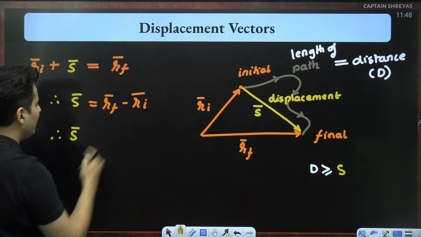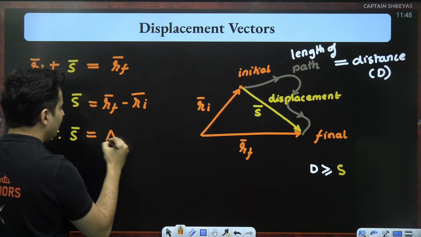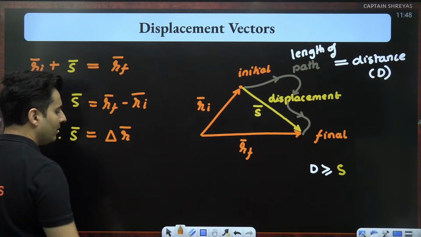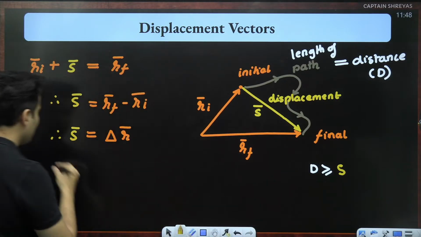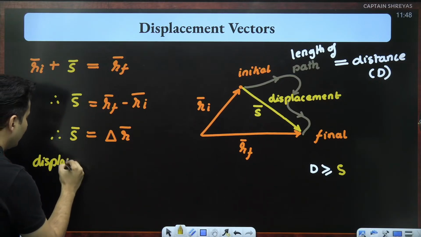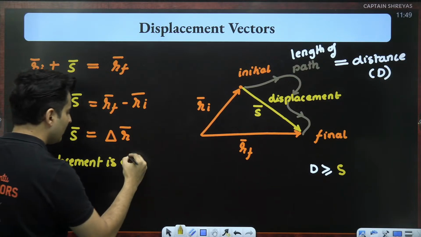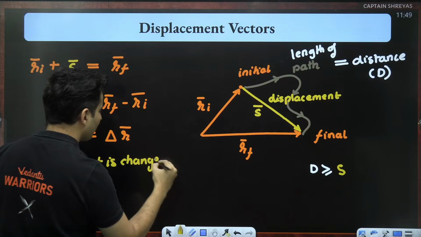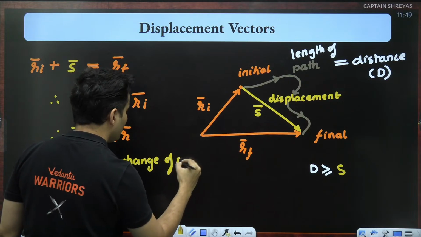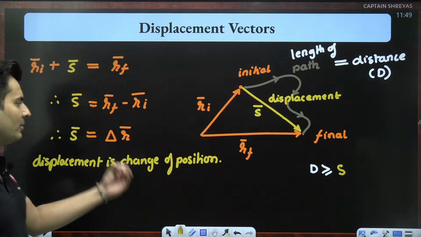What is this? Final minus initial. What is final minus initial, guys? It is nothing but the change. Hence, I can also say displacement is nothing but the change of position. How much did your position change by? That gives me the displacement.